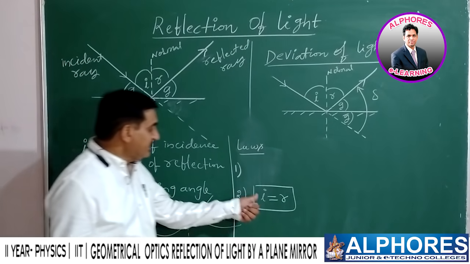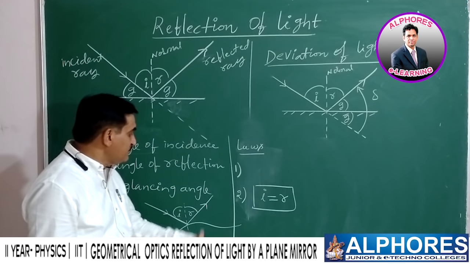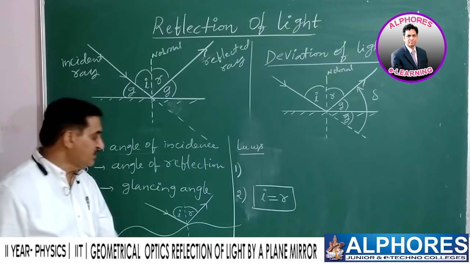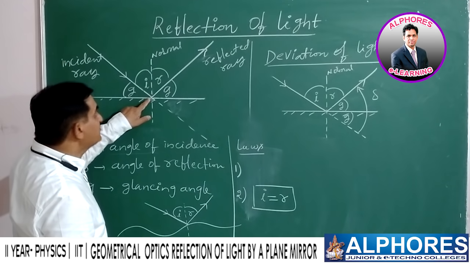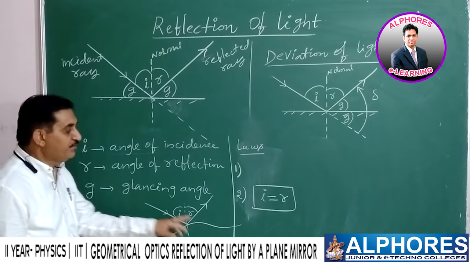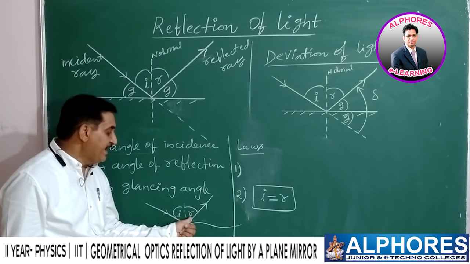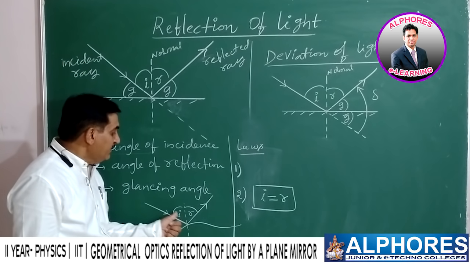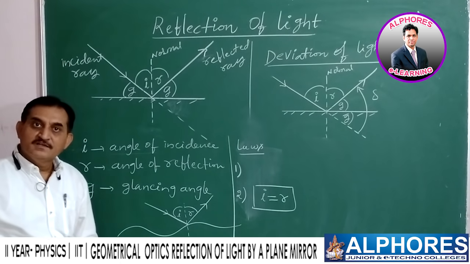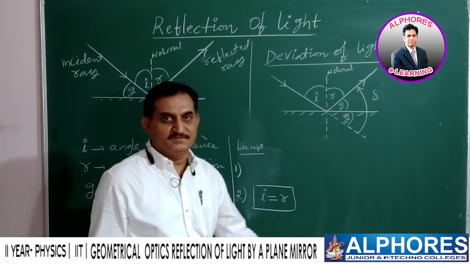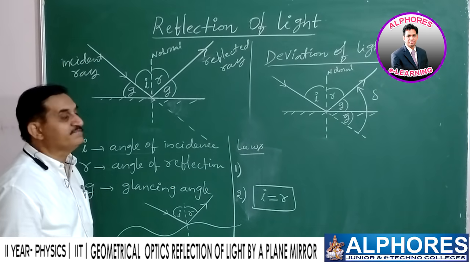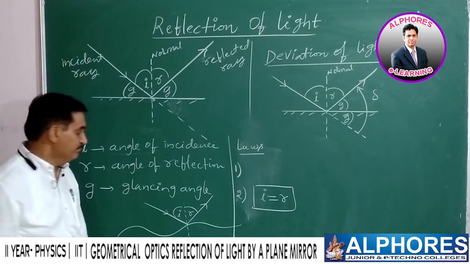Now, this second law is also satisfied in the case of an uneven surface. Yes, there is no doubt at all, whether it is a plane surface or a somewhat uneven surface. So in reflection, the angle of incidence and the angle of reflection will be equal for an uneven surface also, where the light undergoes reflection. Okay, then let us move on to another point: the deviation suffered by the light in this phenomenon.